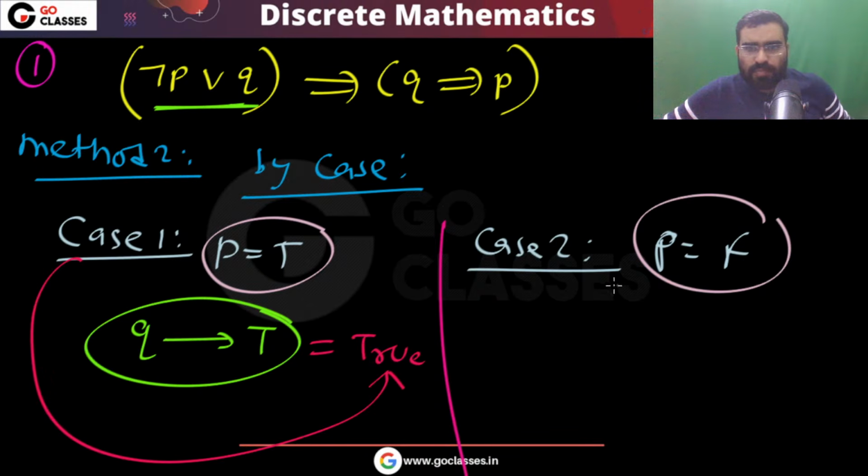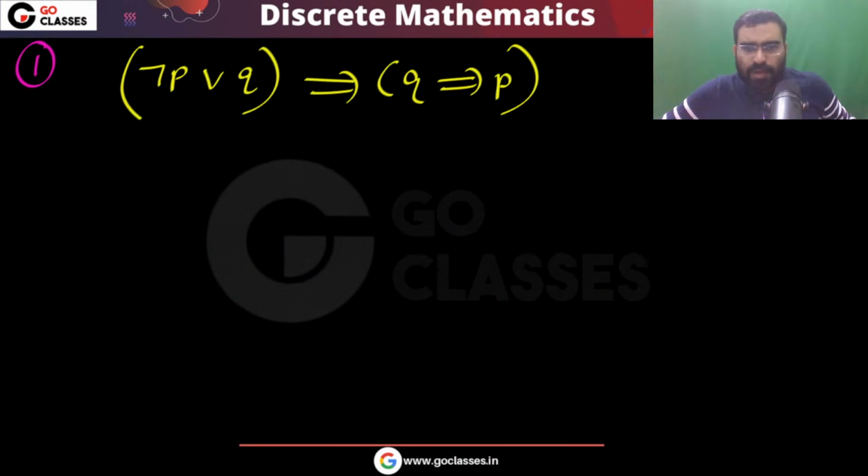What about case 2? In case 2, P is false. So when P is false, this will become true, because P is false, so this will be true. True or Q, that will be true. So true implies, because P is false, it will be Q implies false. And what is alpha implies false? Whenever you have alpha implies false, what is that?